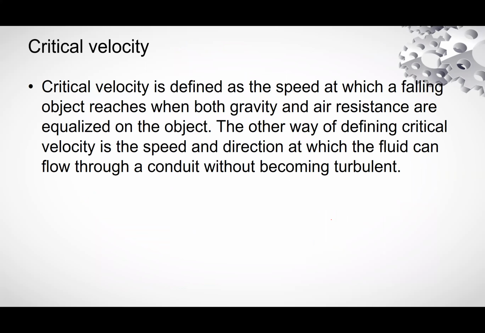Critical velocity. Critical velocity is the minimum velocity given to a satellite, the minimum velocity required to put a satellite into orbit.